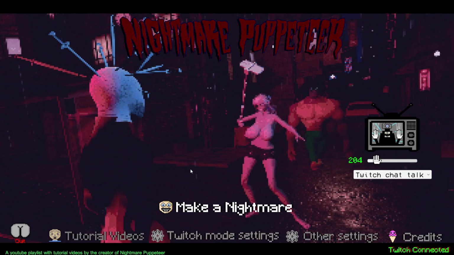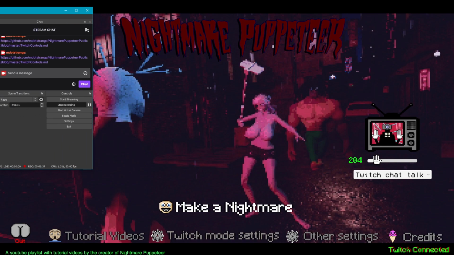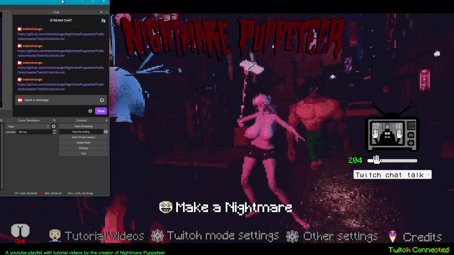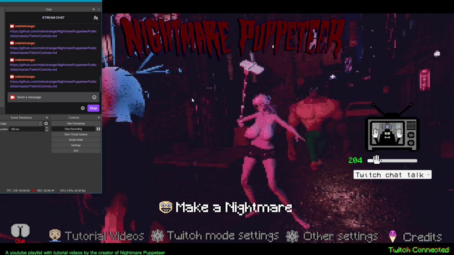If you have Twitch going, like I have it right here in my OBS, this allows the Twitch chat itself to write the dialogue for the characters to speak. That will work in the TV mode and the normal Nightmare Puppeteer mode.